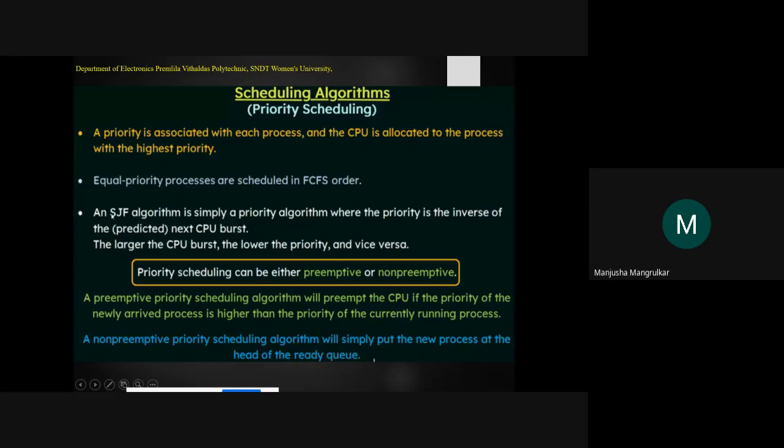Now, the shortest job first algorithm is simply a priority algorithm where the priority is the inverse of the predicted next CPU burst, right? So what is the advantage of this priority scheduling?